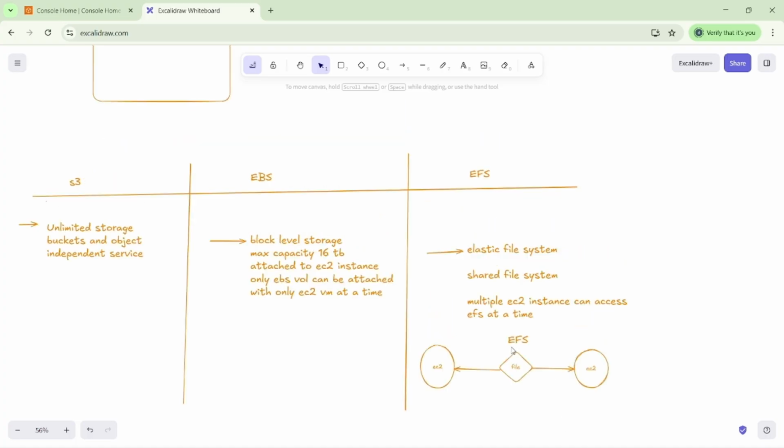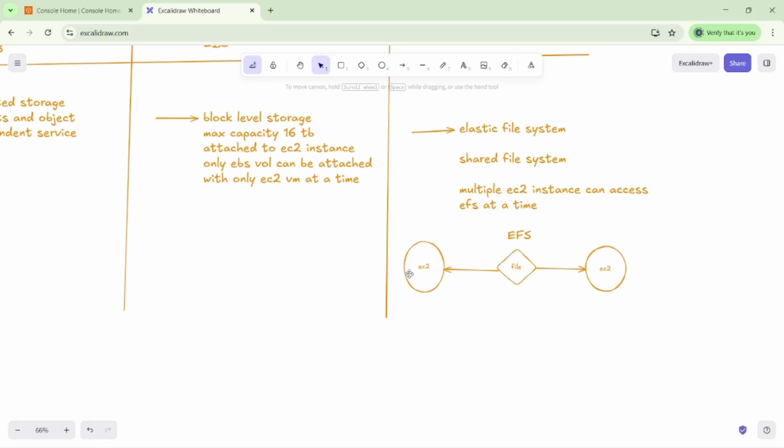This is one EC2 instance, this is another EC2 instance. I want the same file in both EC2 VMs. So we have to create the EFS, the elastic file system. Then we can share the file in both VMs.